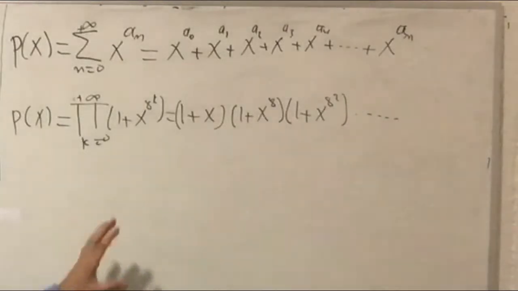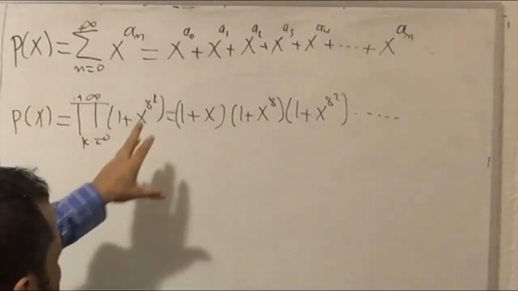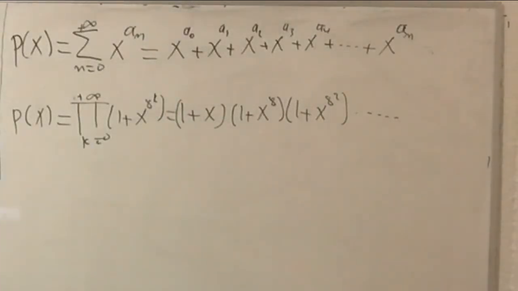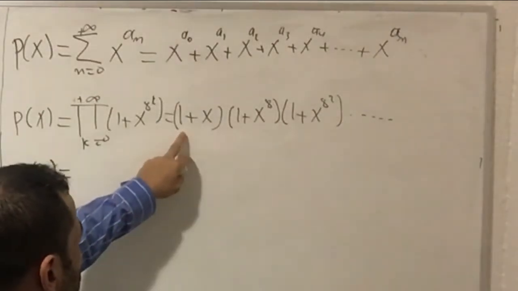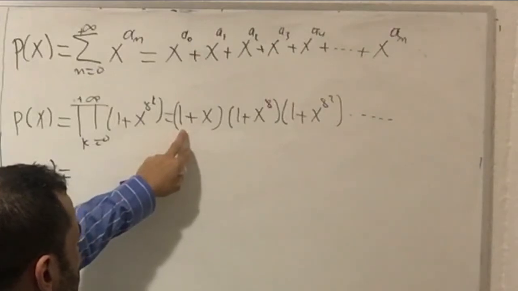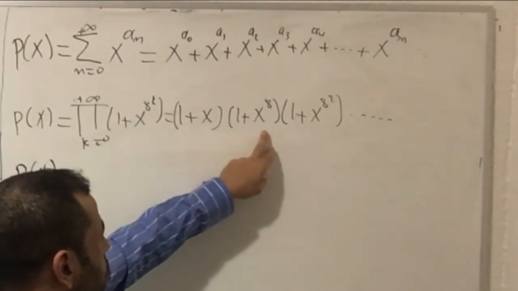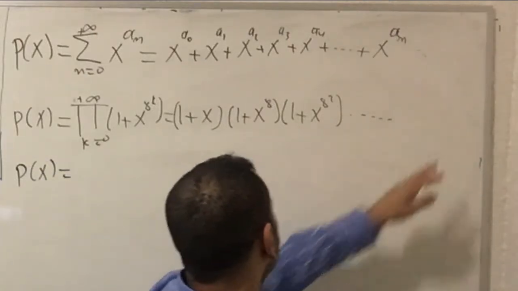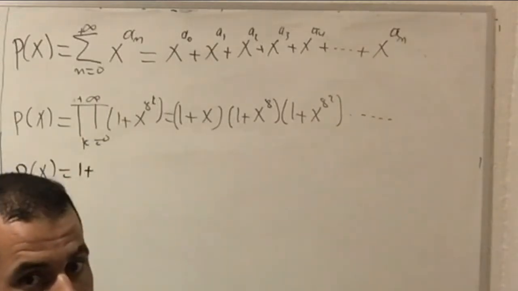I'm going to match the numbers. Since these products are equal to each other, I'm going to match term by term, okay? So I'm going through term by term. I'm going to distribute this. If you distribute the 1 of the first term by the 1 in the second term, by the 1 in the third term, by the 1 in the fourth term, and so on, it always gives you the number 1, okay? This is the first choice that I have.